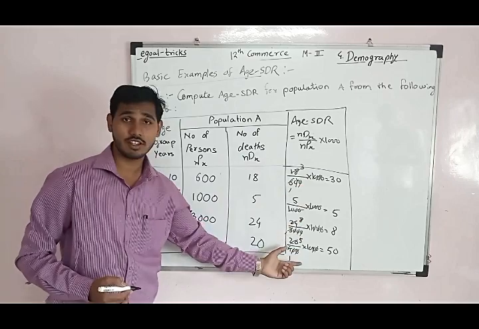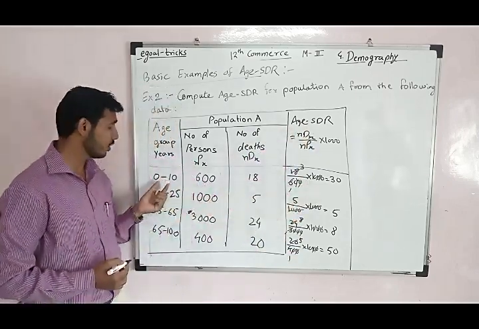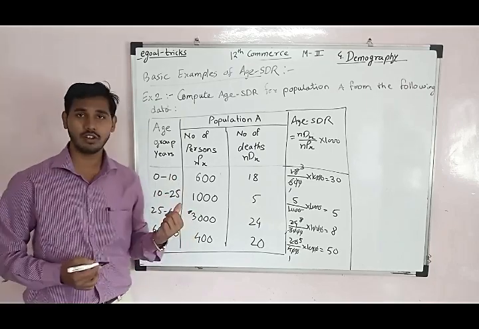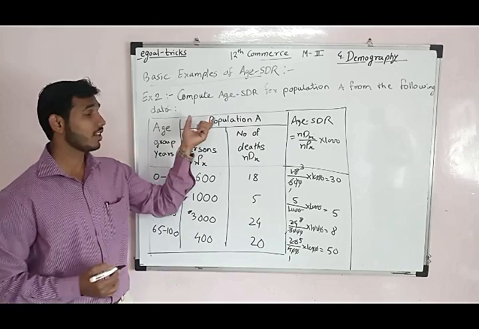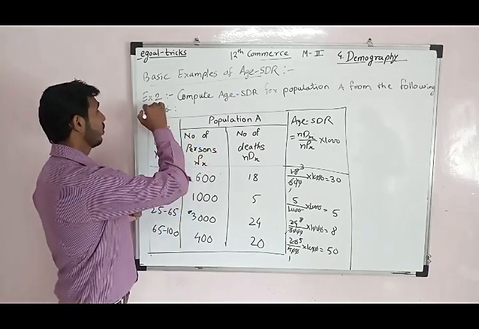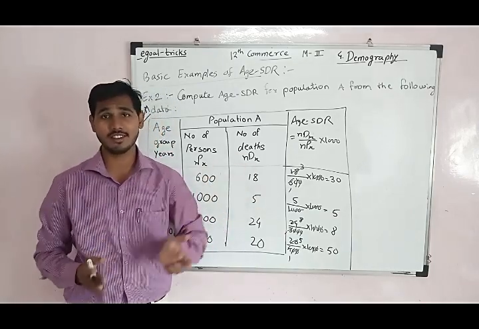These are the calculations, and this is the Age-SDR of the particular groups 0 to 10, 10 to 25, 25 to 65, and 65 to 100. These examples also came in the board exam for 2 marks. So these are the basic examples of CDR and SDR.